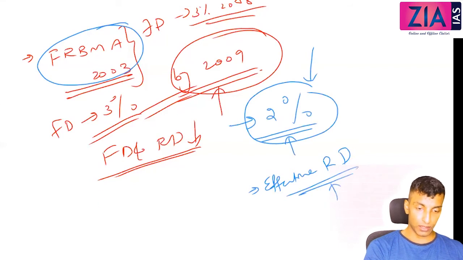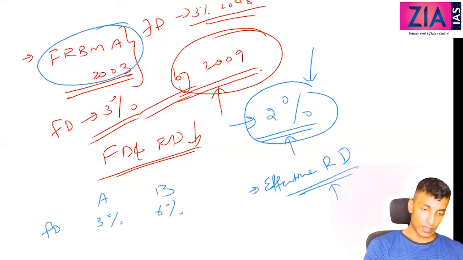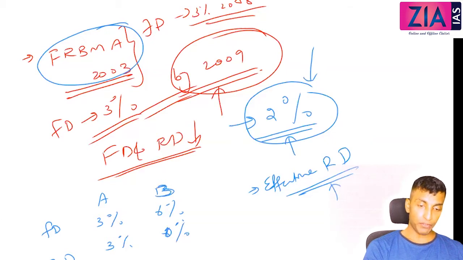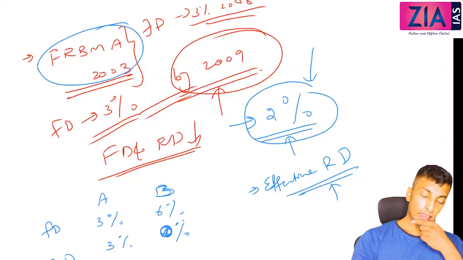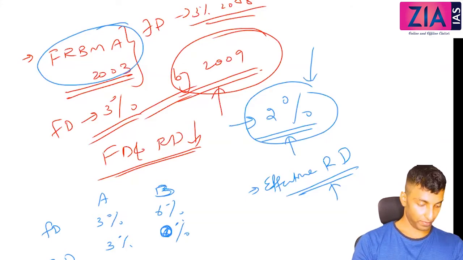Let's take these two cases. There is a fiscal deficit of 3% and 6%, and a revenue deficit of 3% and 0%. Who is doing better here, A or B? Country A, fiscal deficit is 3%, revenue deficit is 3%. Country B, fiscal deficit is so high, 6%, revenue deficit is 0%. Who's doing better, country A or country B? Sir, country A.